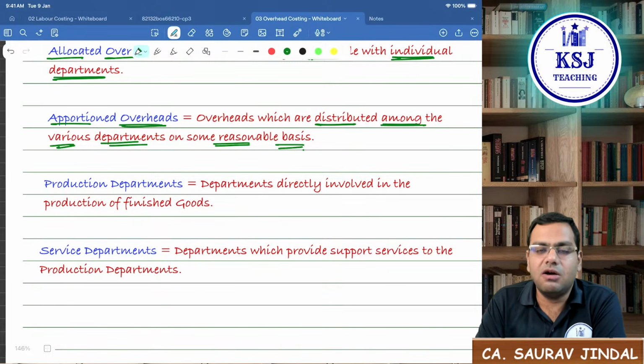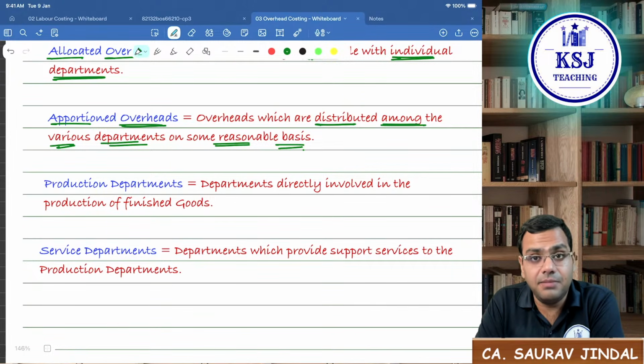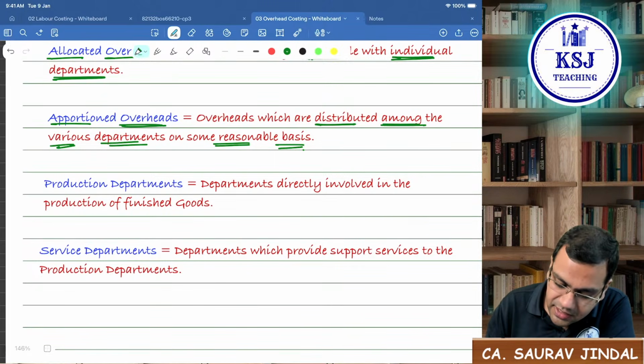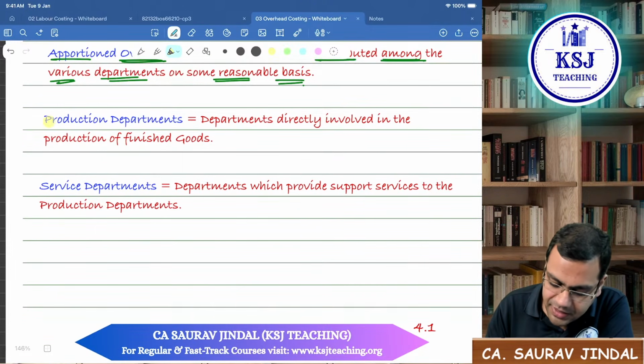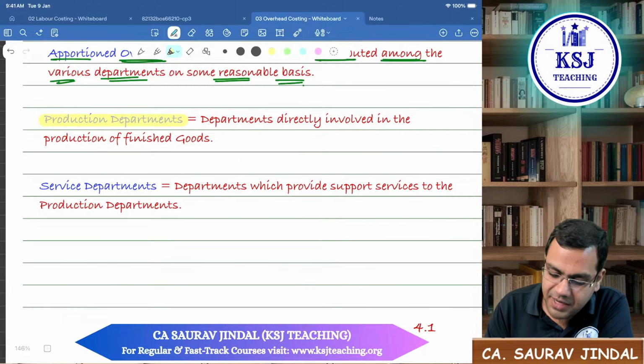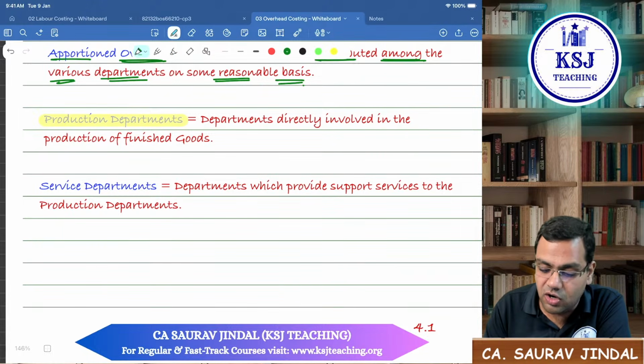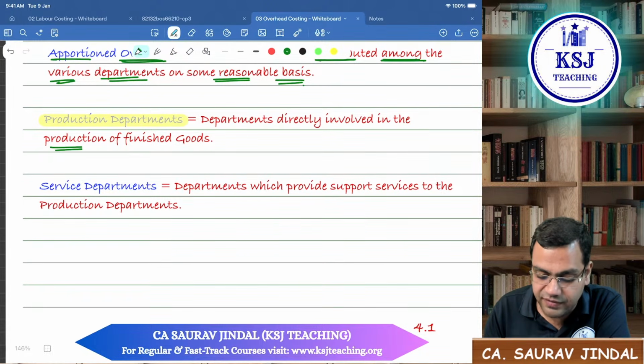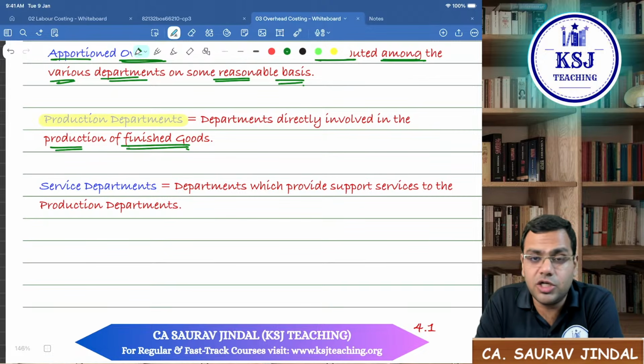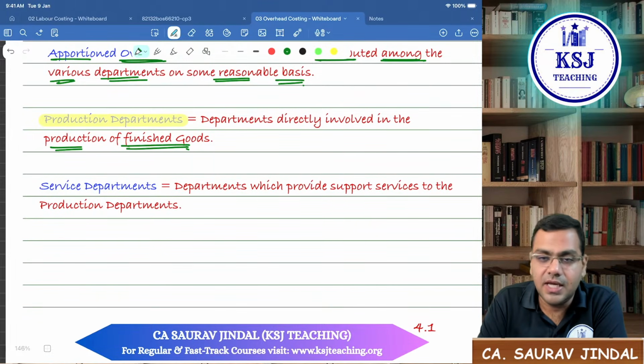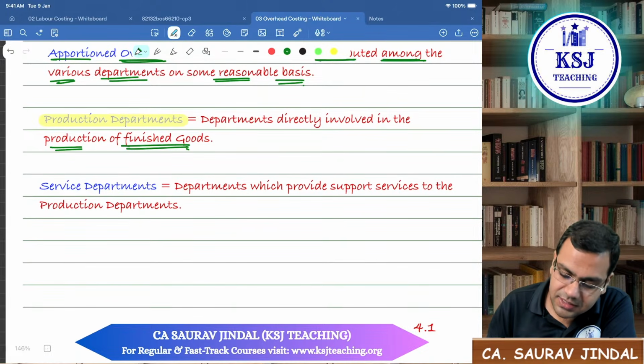Clear? Now, when we talk about the departments here, the departments are divided into two categories. One category is called production departments. That means the departments which are directly involved in the making of the finished good, in the production of the finished goods. Another one is called service departments.